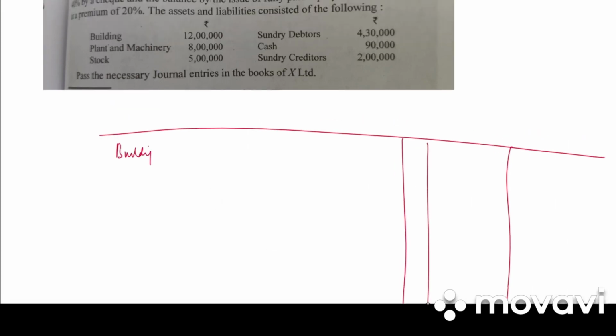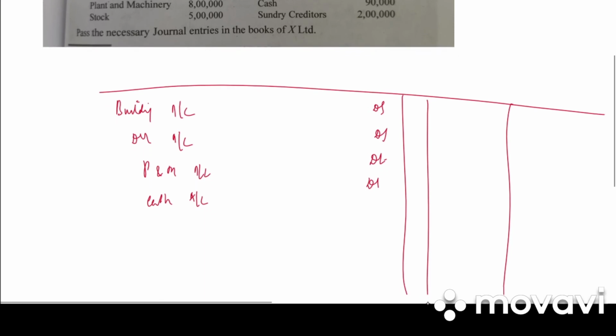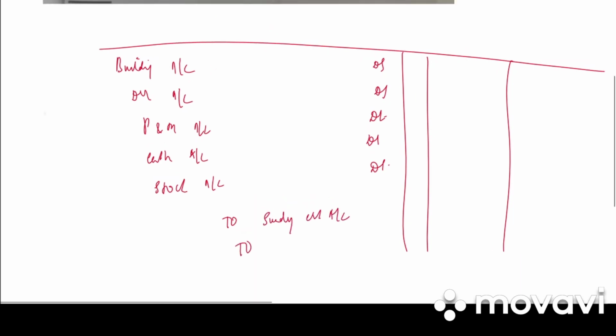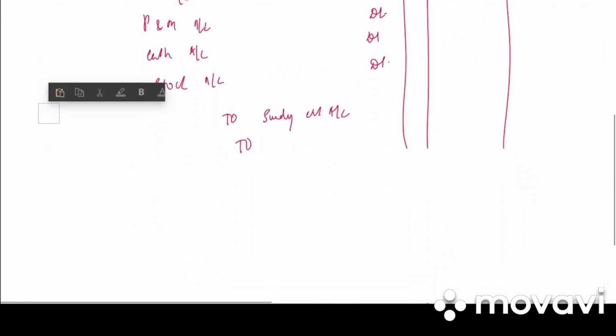So what are the assets? Building account debited, debtors account debited, plant and machinery account debited, cash account debited, stock account debited, to sundry creditors account, to Y Limited.